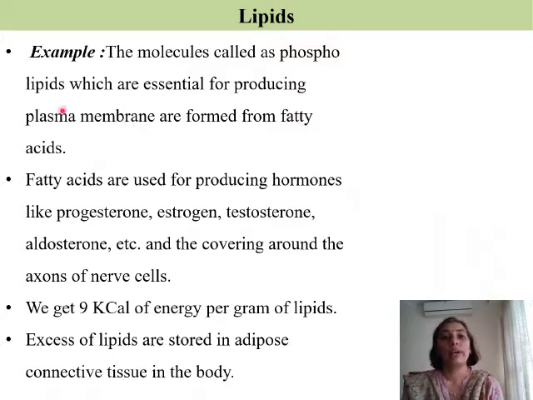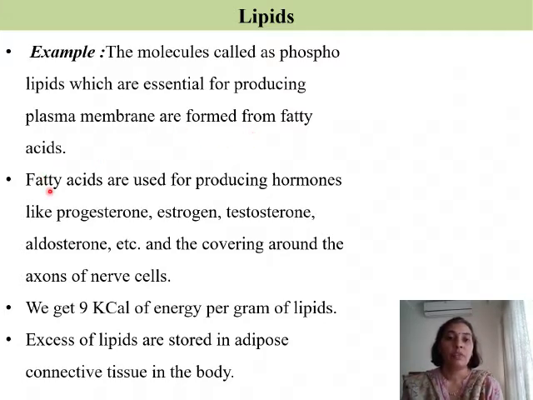So this plasma membrane is semi-permeable and it is made out of phospholipid bilayer and proteins. So it is made out of both fatty acids as well as proteins. So this is the first function or example where we have the use of fatty acids.